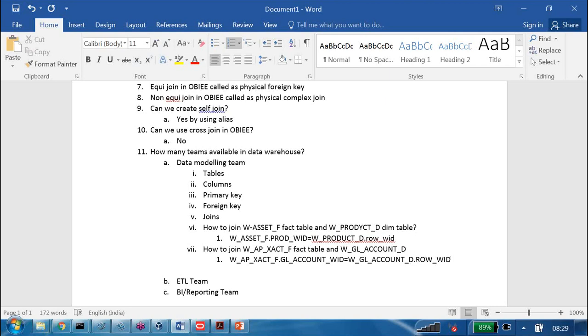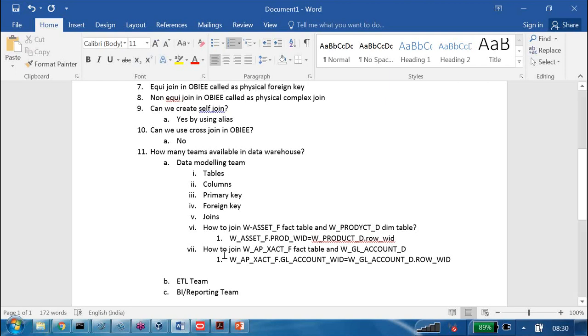So what I am trying to say is they will provide the DMR document. Whatever I referred to is the DMR document only. Now we are seeing the table names. How to join these two tables, you come to understand by referring to the DMR document. DMR stands for data model relationship or dimension model reference document, whatever you can call it.